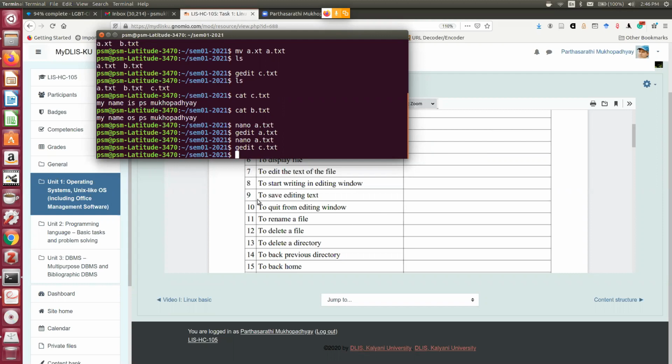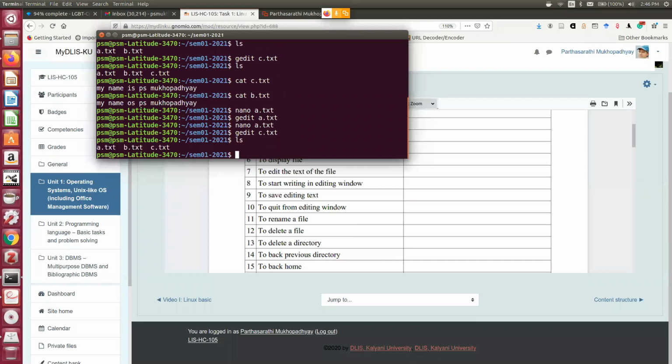To rename a file, I have already shown you that suppose we have a.txt, b.txt, c.txt. Now suppose in one go I want to change the file name c.txt to, say, cc.txt.